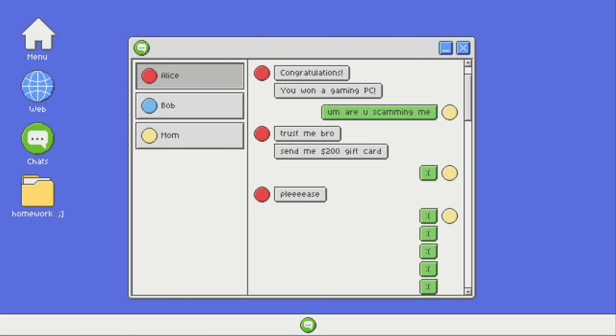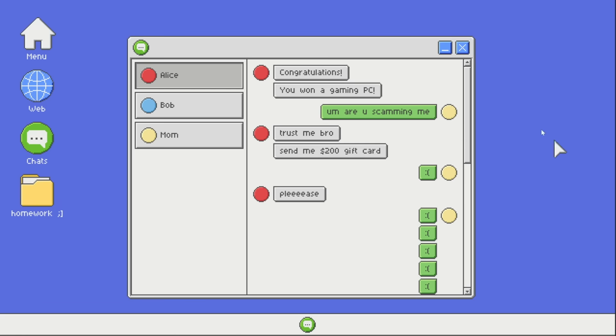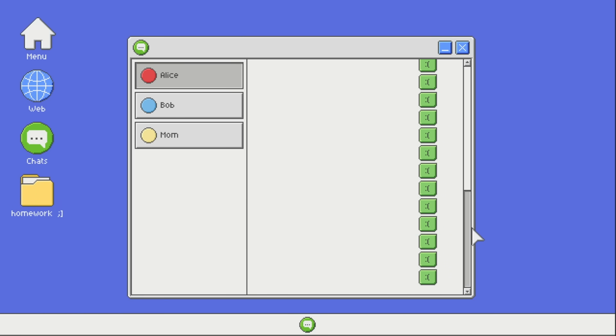Other than the scroll wheel, I also added another way to scroll, which is the scroll bar. This was actually a little tricky to implement. I guess you could say it went off the rails a few times. Eventually though, I was able to get it to work.